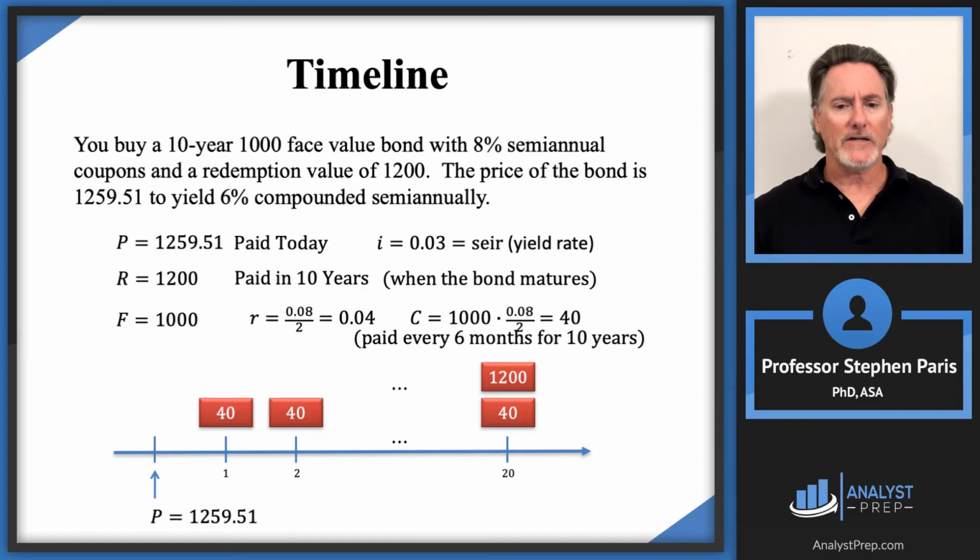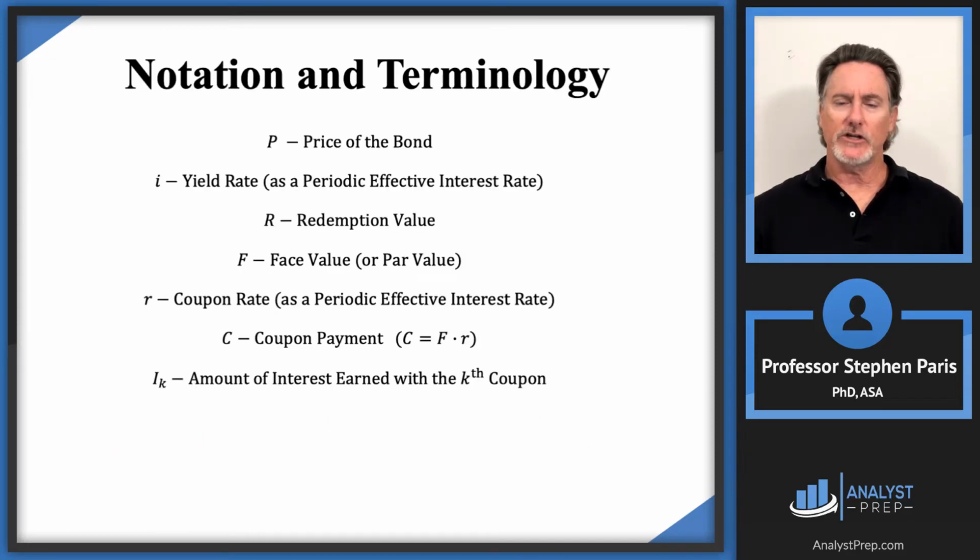Okay, going back to some more notation and terminology, just like with loans, we have this notation cap I with bonds because loans and bonds are the same thing. Cap I is the amount of interest earned with the kth coupon. That's a little bit different than the wording for cap I with loans. If you look at a loan, the interest on a loan we pay.